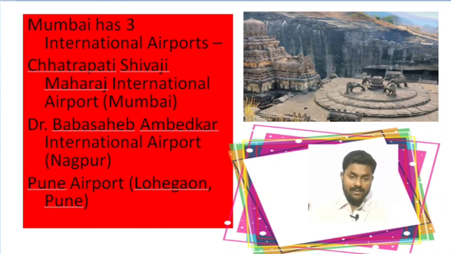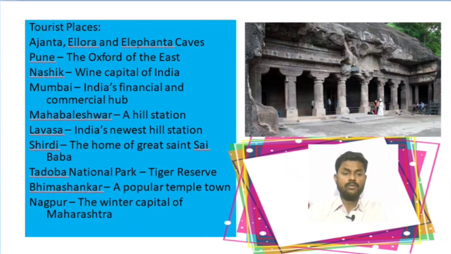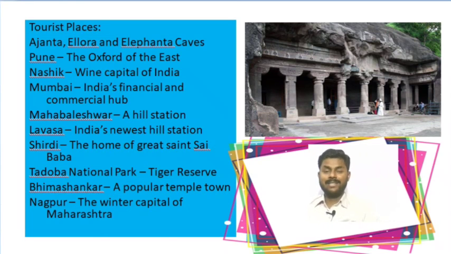After knowing about the international airports of Maharashtra, now we are going to know about some tourist places of Maharashtra, and these tourist places are very attractive.